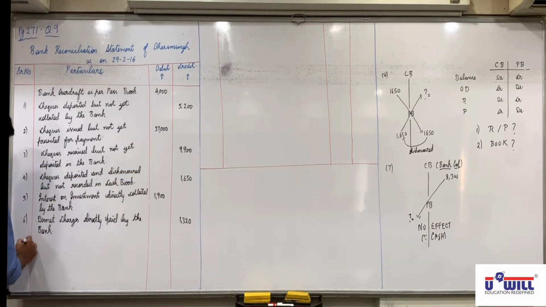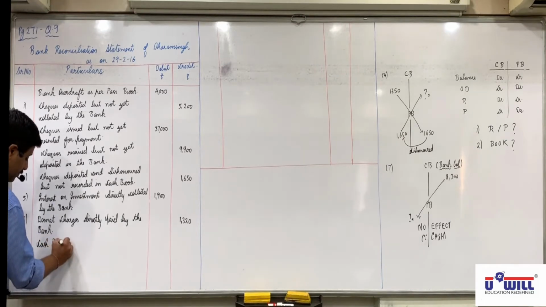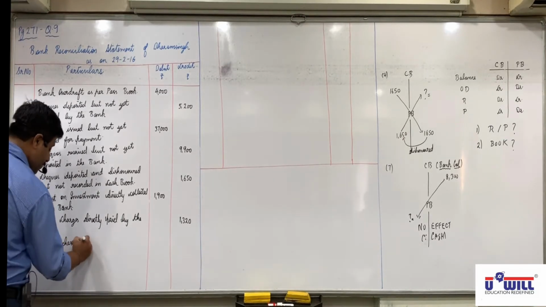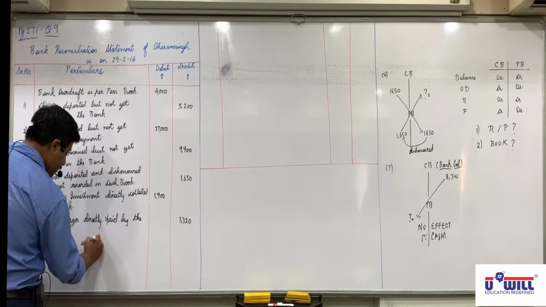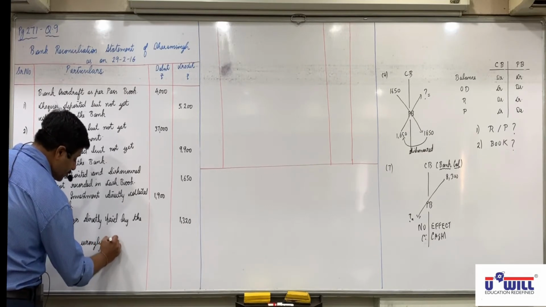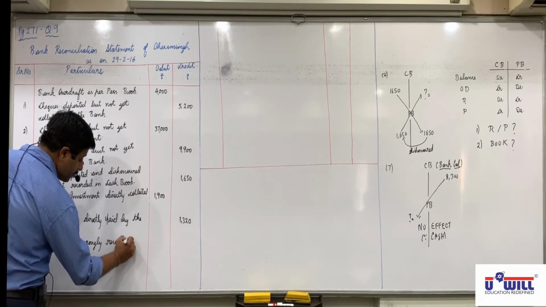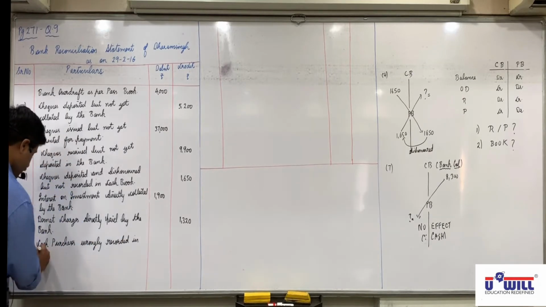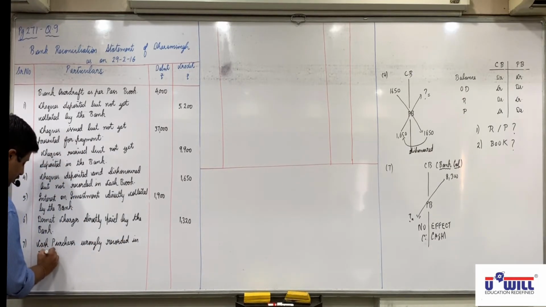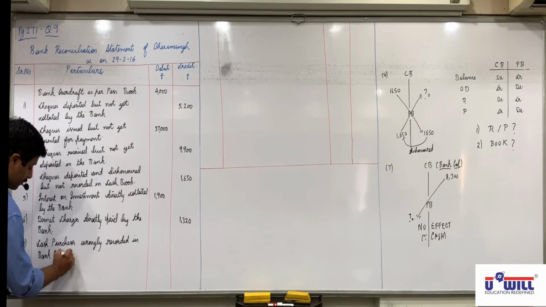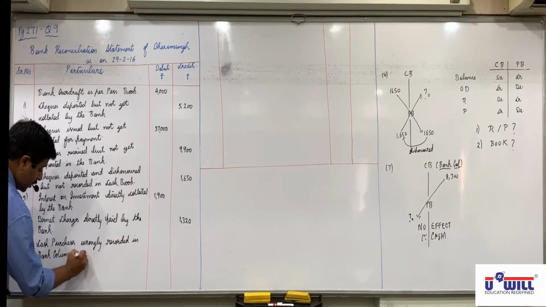So reason will be cash purchases wrongly recorded in bank column in cash book.